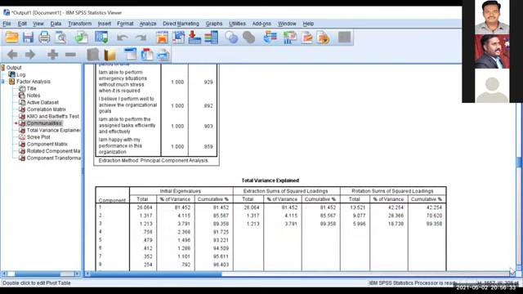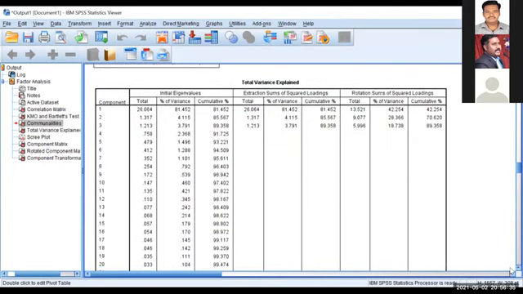Third output table, total variance. Now, can you say how many factors these 32 variables are reduced into? Can anyone? I told you to see the total values, the total eigenvalue. How many components have an eigenvalue more than 1? 3, very good. You got the point now. So the first 3 have more than 1. That means these 32 variables are divided into three factors only.